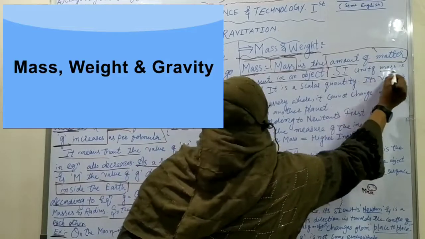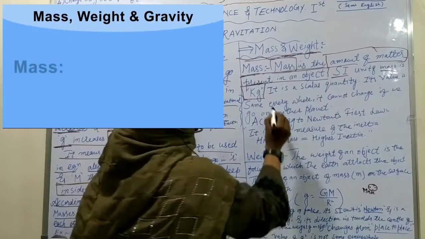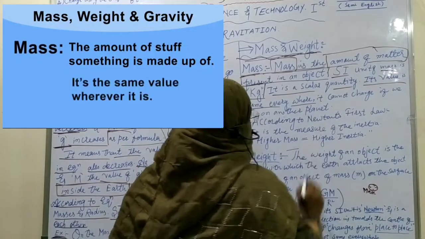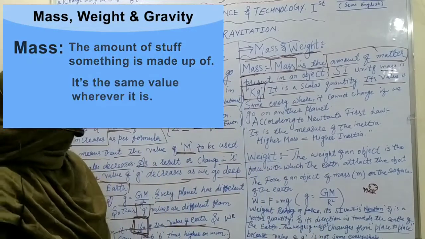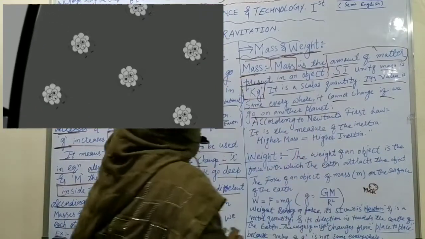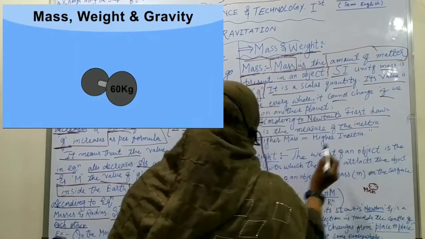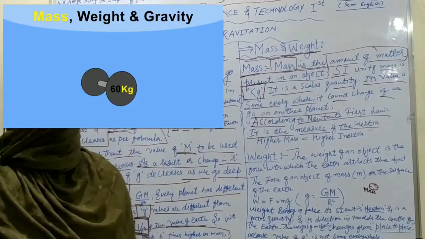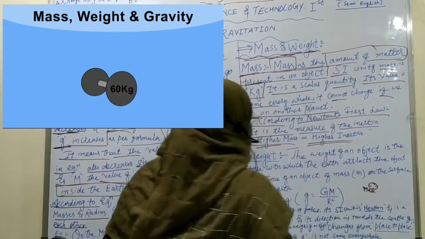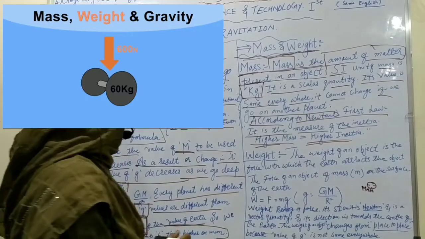The SI unit of mass is kilogram. It is a scalar quantity and its value is the same everywhere. It cannot change even if we go to another planet. According to Newton's first law, mass is the measure of inertia. It means higher mass gives higher inertia. So the mass and the amount of matter will not change anywhere.